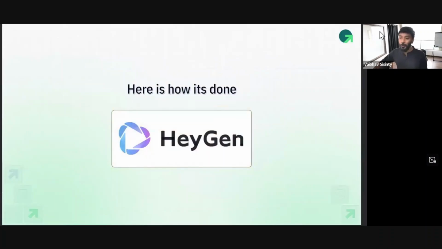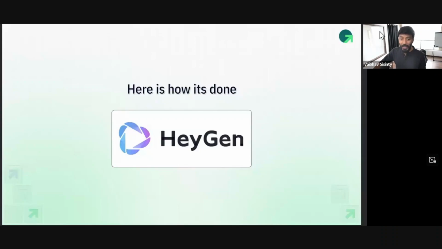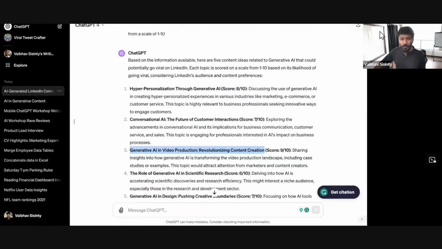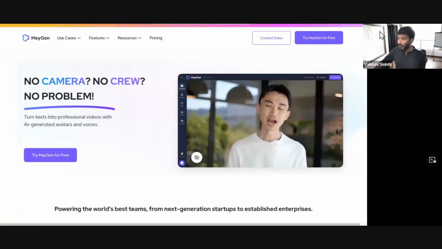Let me show you how. It's done using a tool called HeyGen. Again, it has a free version that you can play with. I'm using currently the free version only, if I'm not wrong. This is the tool, HeyGen.